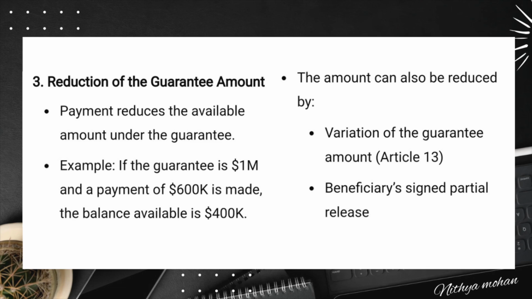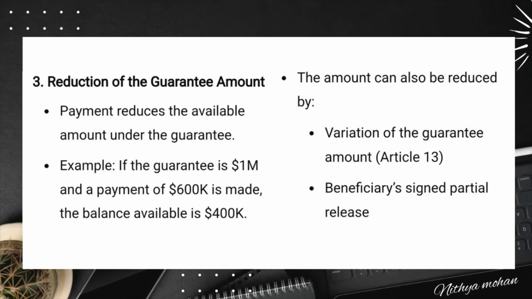Now, reduction of the guarantee amount. Let's talk about how the guarantee amount is reduced after payment. Every time the guarantor pays a demand, the amount available under the guarantee is reduced by the payment amount. For example, if the maximum sum payable under the guarantee is 1 million and the guarantor pays a demand of 600,000, the remaining balance is 400,000.